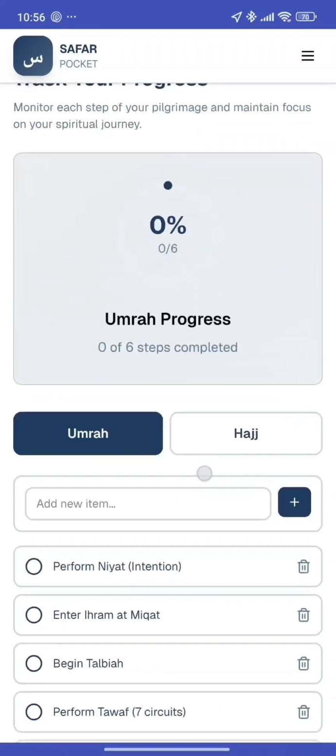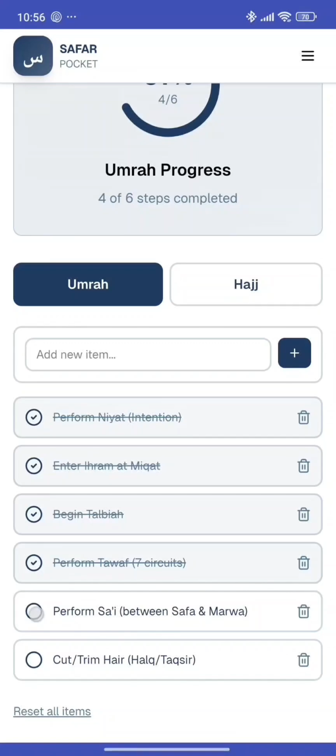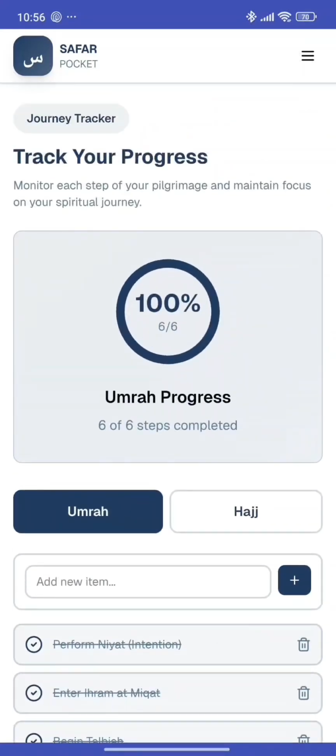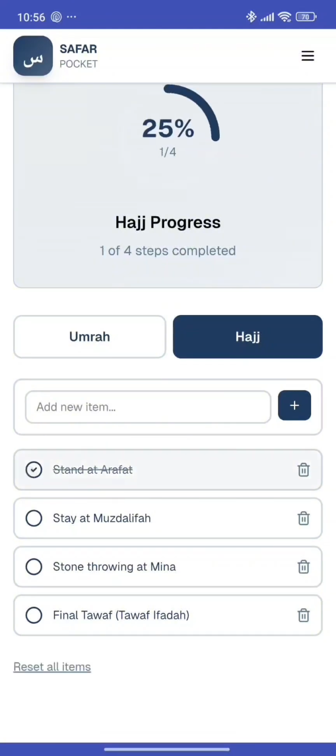You can also track your progress of your Umrah and Hajj. First, we have the checklist of Umrah. You can also add a new item if you want to. Next, we have the Hajj checklist.